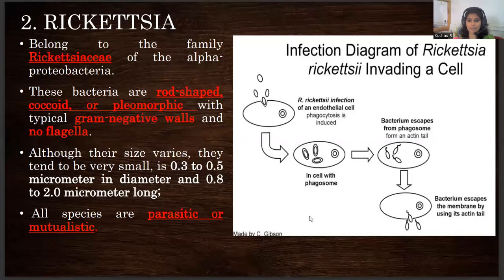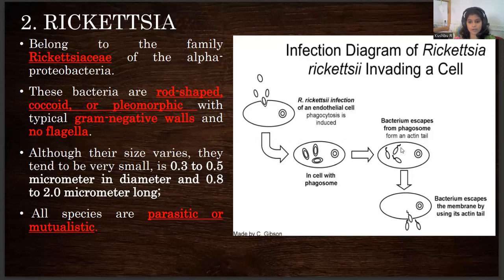Next, speaking about Rickettsia, we all know Rickettsia is a pathogen. Rickettsia rickettsii is a pathogen which creates the disease Rickettsia. Rickettsial infection is generally seen in the epithelial cell, and induces production of more and more Rickettsia inside.